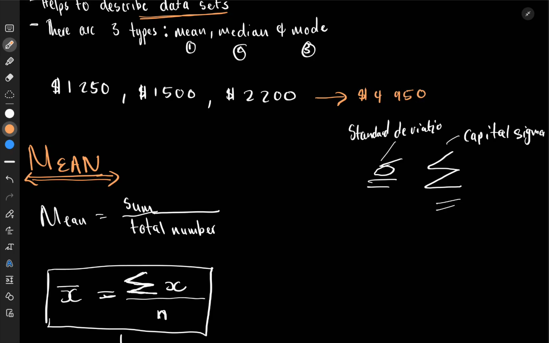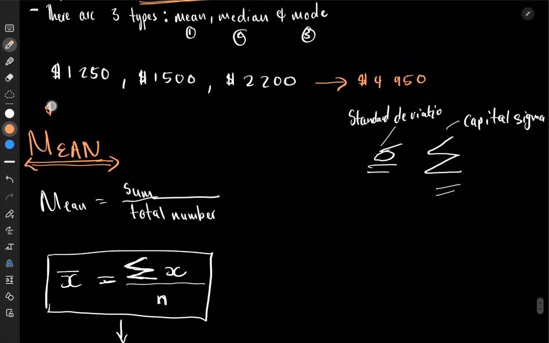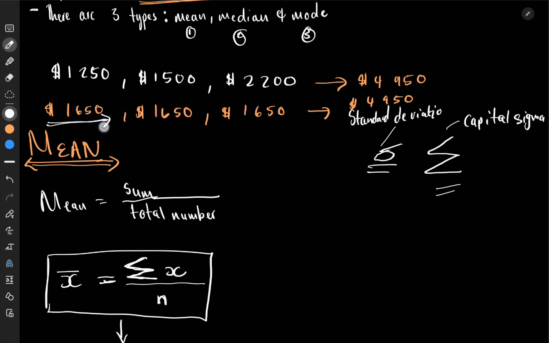4,950, right? If I sell 3 cars at 1,650, so if I have 3 cars that are all going for 1,650, then I can still get the same profit, 4,950. So do you see what mean tells you? 1,650 is a special value.